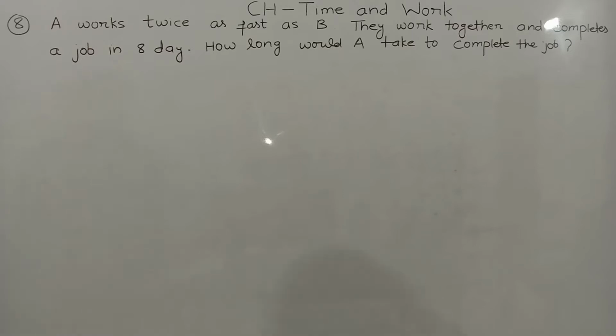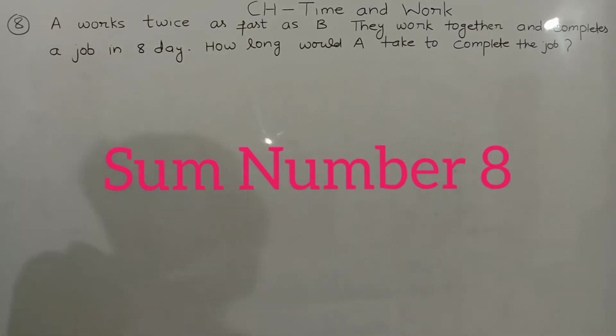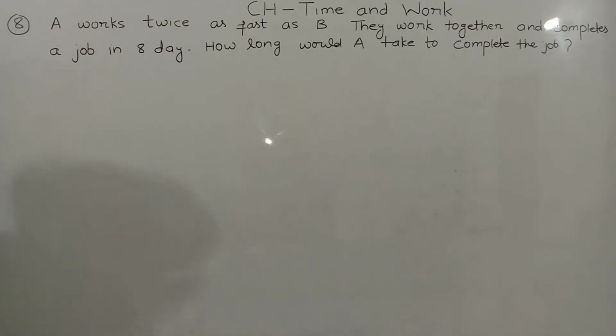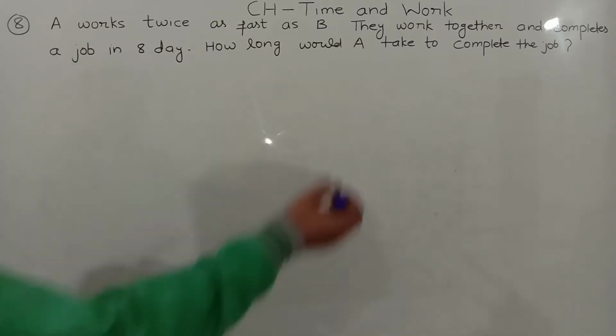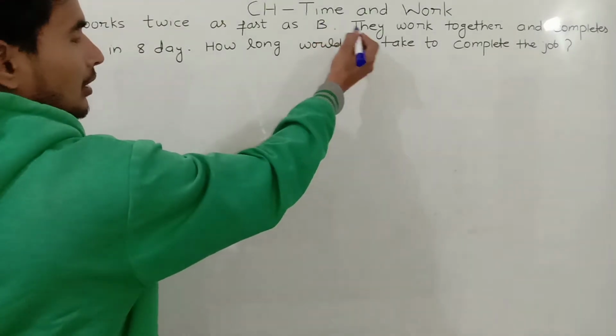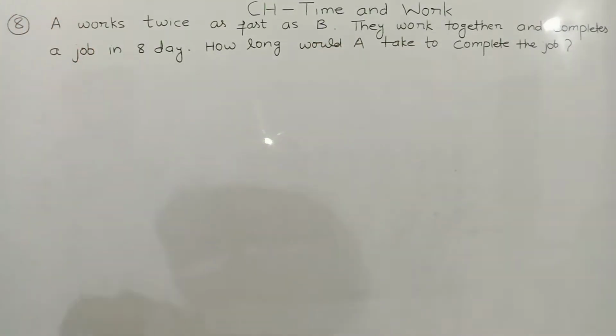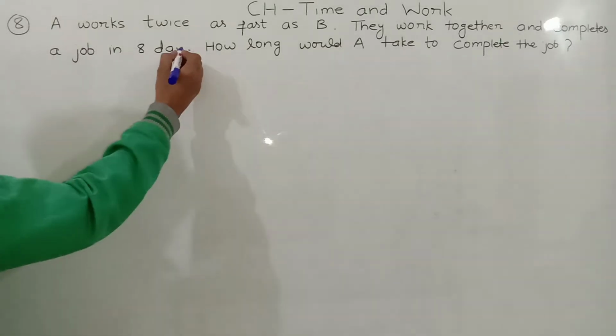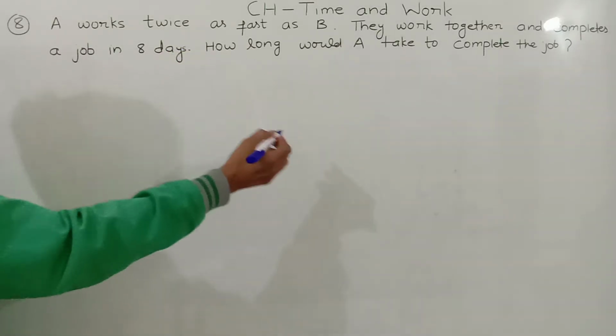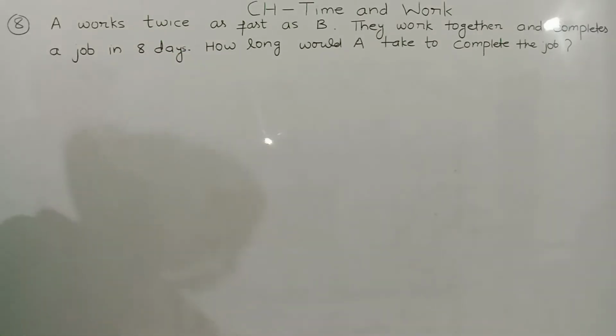So now we are having sum number 8. See the statement carefully here. Sum is very simple. A and B, we are having two persons. They are working together and complete a job in 8 days. How long would A take to complete the job?